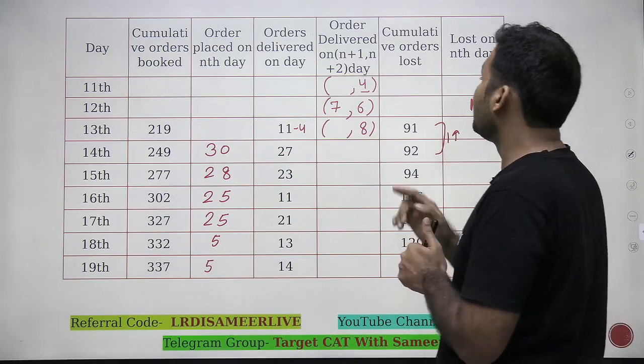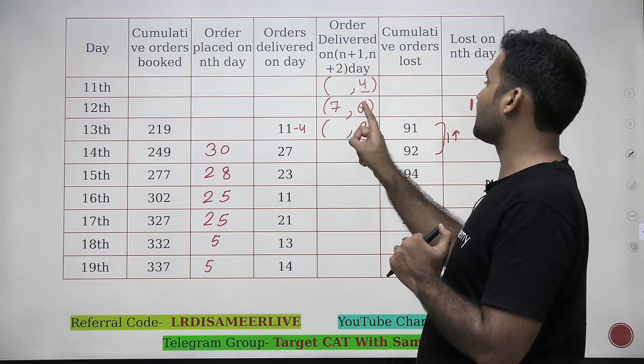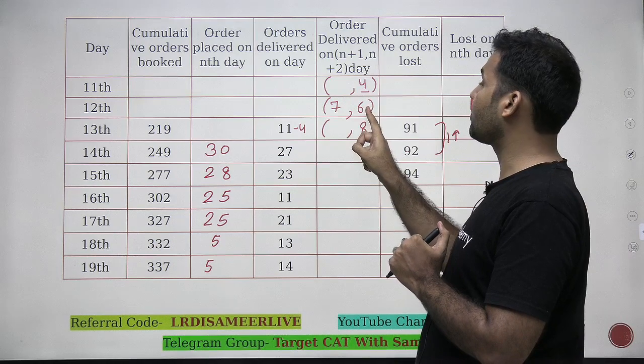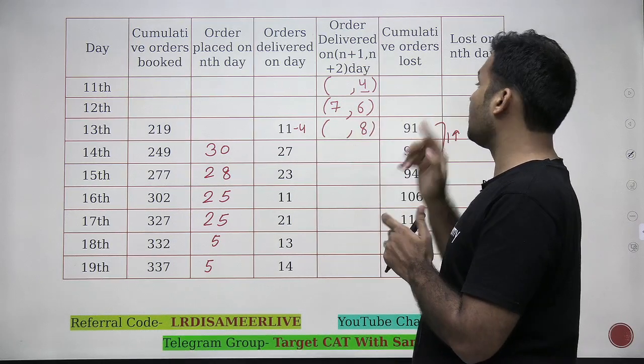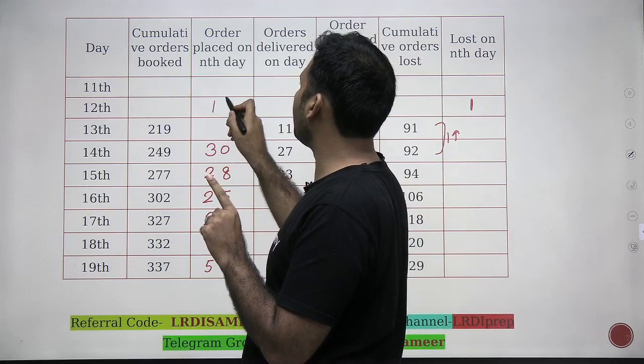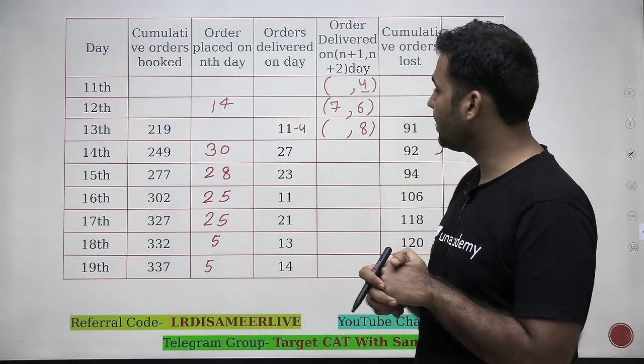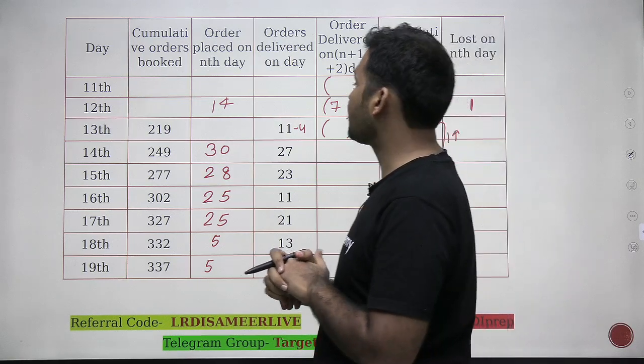So if there's an increase of one, can I say this is a lost order of 12th of that month? So how many orders are placed on 12th? 7 plus 6. 7 are delivered on the next day, 6 are delivered on 14th, and 1 is lost. So total, can I say that on 12th the number of orders placed are 14? Yes, the number of orders placed must be 14.